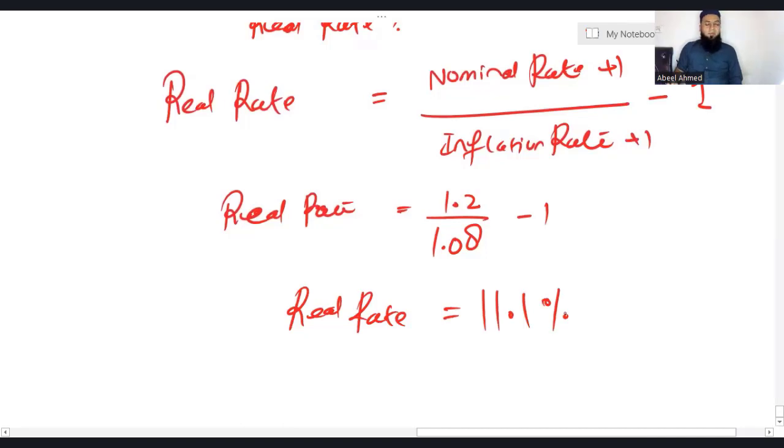So dear student, now you should be having an idea how we convert real cost of capital to the nominal or nominal to the real. Basically, if you have been given nominal cash flows, obviously cost of capital has to be nominal. But what if the cash flows are nominal but the given cost of capital is real? Then by using Fisher effect, you can convert the real cost of capital to the nominal or nominal cost of capital to the real.